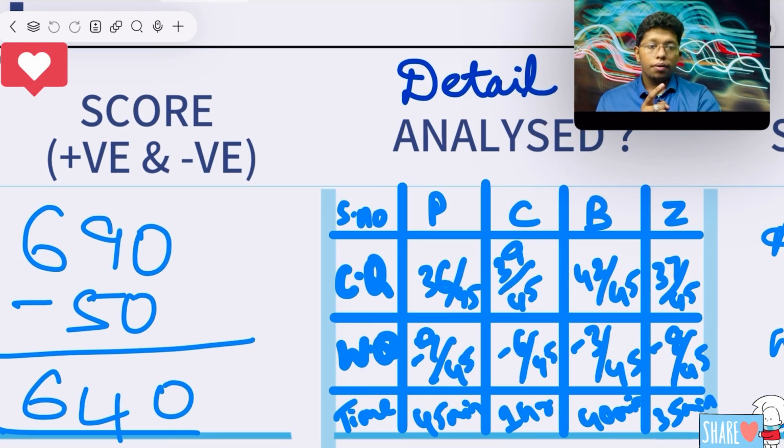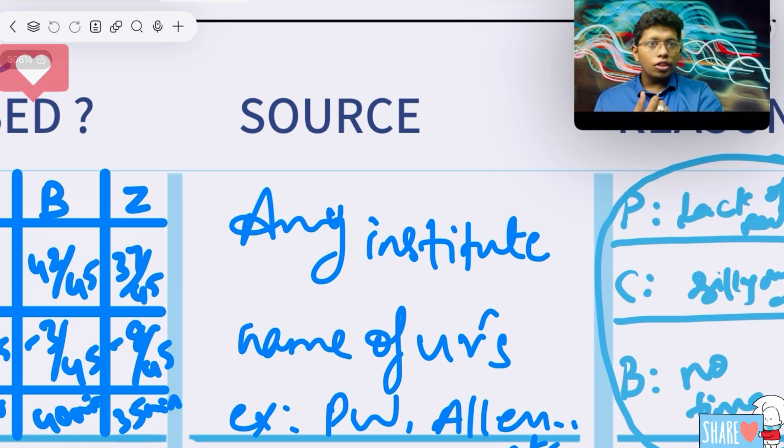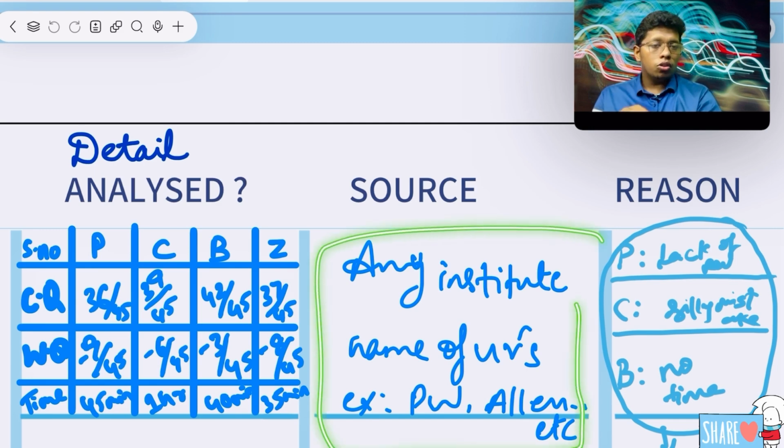Try to remember it. Finally, normally I will say, with an institute, definitely you are going to use one institute only. Most probably most of them will try to be in one institute. Sometimes in online, if they get any other resources, they'll try to use it. If you are the third type of person, you can write the institute name separately, like I have written something like PW, Allen, anything it would be. So definitely you can write the name of the resources here.